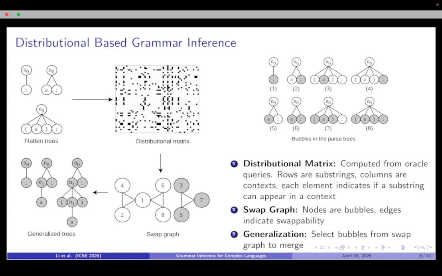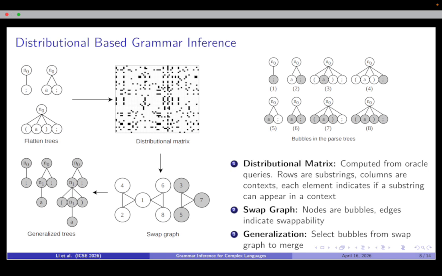The method consists of three steps: computing the distributional matrix, building the swap graph, and merging selected bubbles from the graph. Here we choose 3, 5, and 7 to merge because they can swap with each other. After merging bubbles, the grammar is generalized.